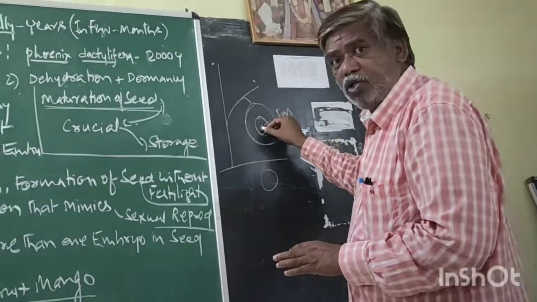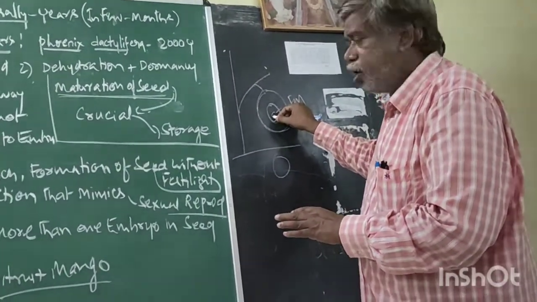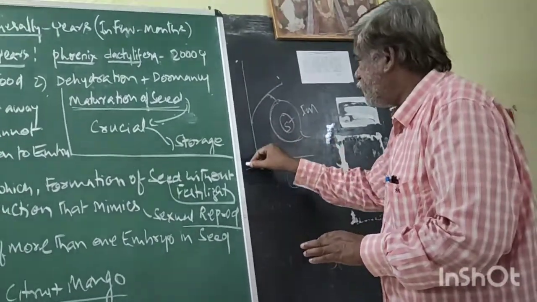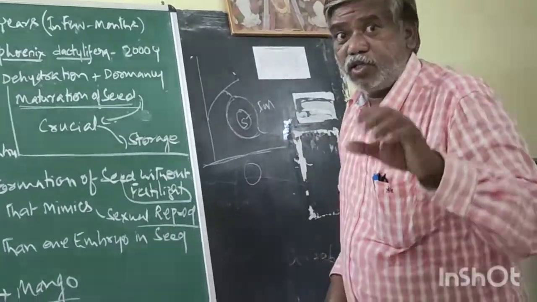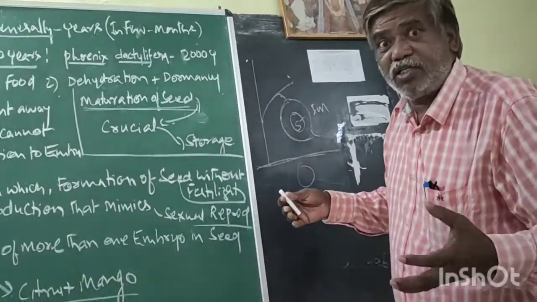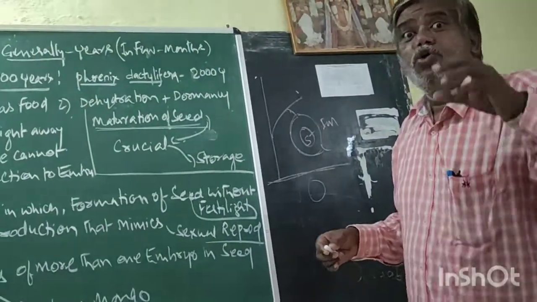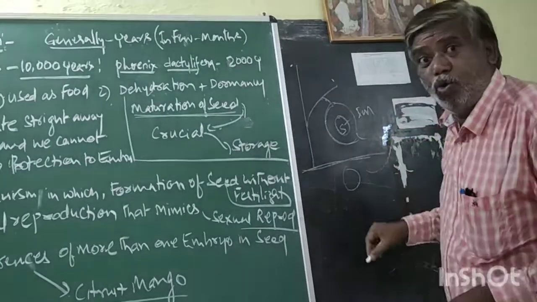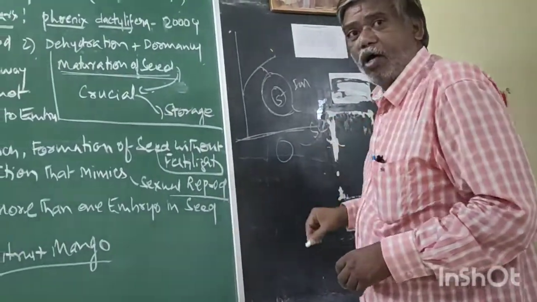If it falls, the soil does not contain water because the surrounding condition is high temperature. Due to this, the seed cannot germinate.